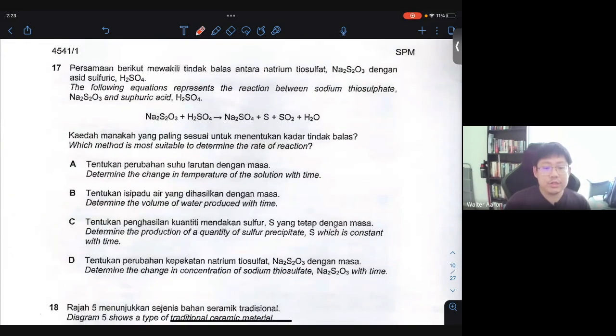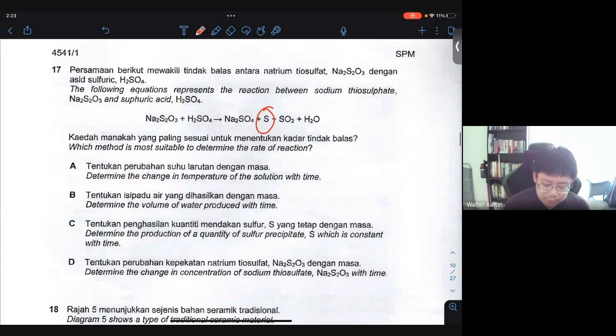17. The following equation represents the reaction between sodium thiosulfate and sulfuric acid. So you'll be able to produce a sulfur precipitate. This is actually used to determine the rate of reaction. All right. So which method is most suitable to determine the rate of reaction? We will say that the formation of the sulfur precipitate will completely cover the X. So the experiment is very simple. The experiment is when you place a conical flask,